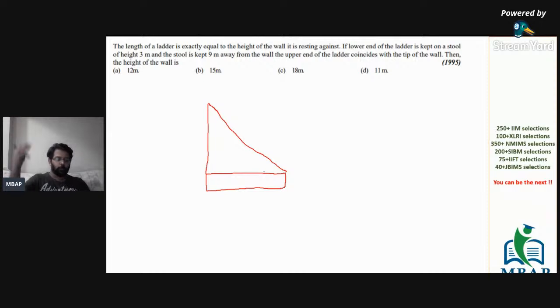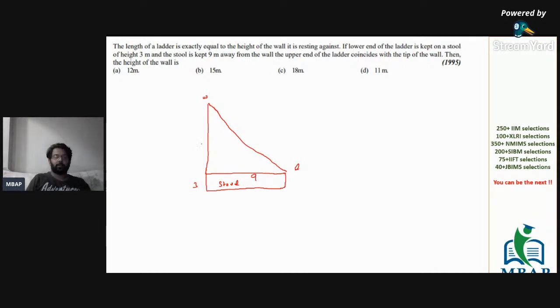This is the question. If you visualize the diagram, they are saying it's a stool. This is my stool, on which the ladder is resting. The height of the stool is 3, and this is my wall and this is my ladder. The distance between the wall and the ladder is 9. And it has been said the height of the wall is the same as the length of the ladder.